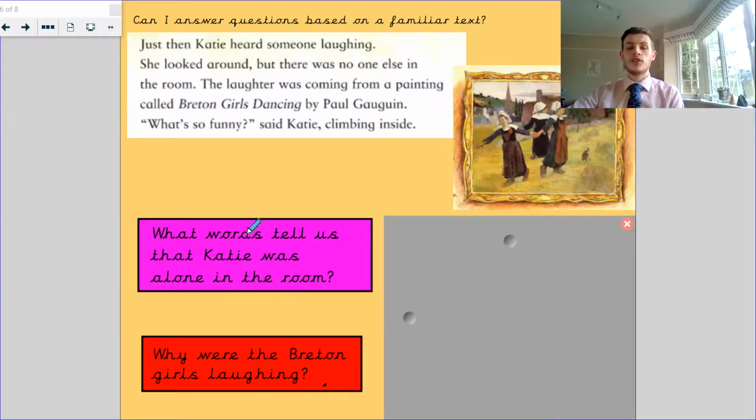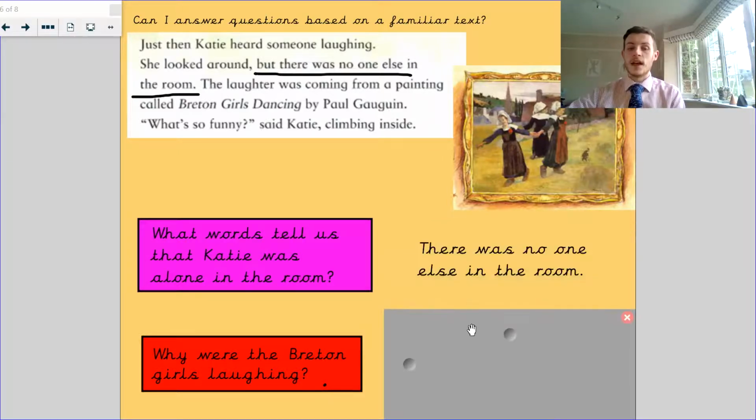So what words tell us that Katie was alone in the room? Just then, Katie heard someone laughing. She looked around, but there was no one else in the room. What words tell us that she was alone in the room? There was no one else in the room.